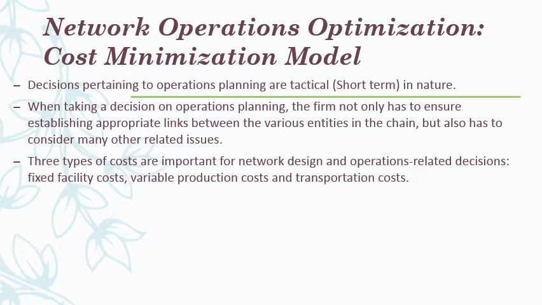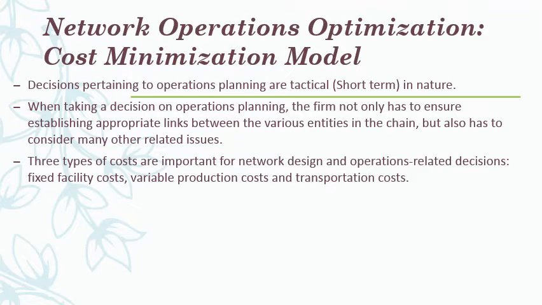So these are the 3 important types of cost when I am going to discuss operations related decisions. And as a manager, my aim is to keep these costs minimum: fixed cost minimum, variable cost minimum, and transportation cost minimum. If I cannot compromise with the fixed cost, let me at least try to keep the variable cost minimum.